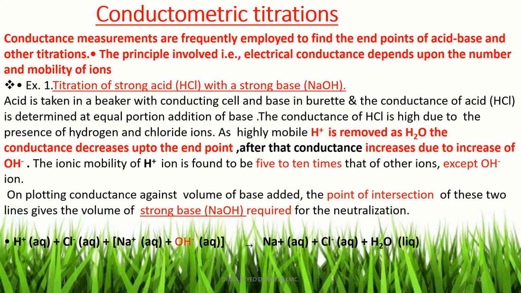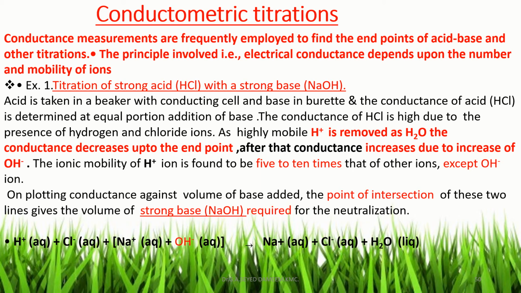Here the acid is taken in a beaker with the conductivity cell dipped in it, and the base is taken in the burette, and the conductance of the acid solution is determined at equal portion additions of base, that is 0.5 ml or 1 ml portions. The conductance of HCl, a strong acid, is high due to the presence of H+ ions, and as H+ ion is removed on adding OH- as water, the conductance of the solution decreases uniformly.